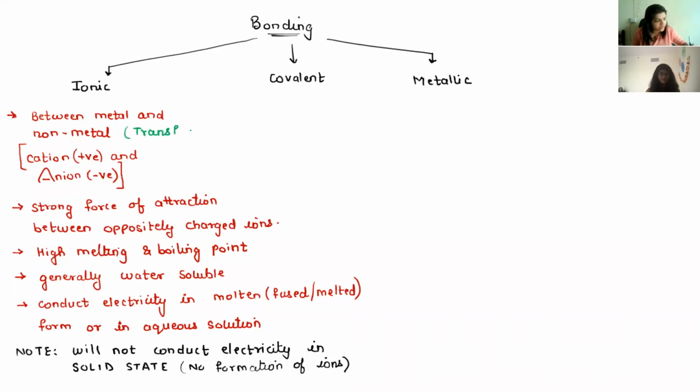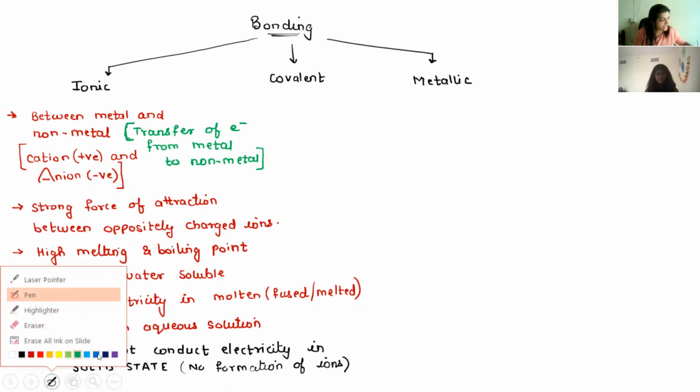So there is transfer of electrons from metal to non-metal. Ionic bonding is where there is give and take of electrons. So this is all about the characteristics of ionic bonding.